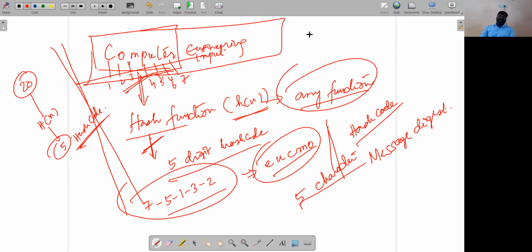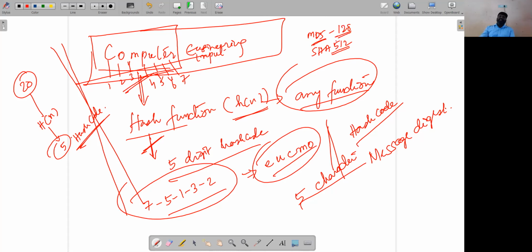Now, in the next sessions, we will be studying different hash functions, which are MD5 and SHA 512. What do these numbers in SHA-1, SHA-512, and MD5 mean? MD5 produces a 128-bit output.